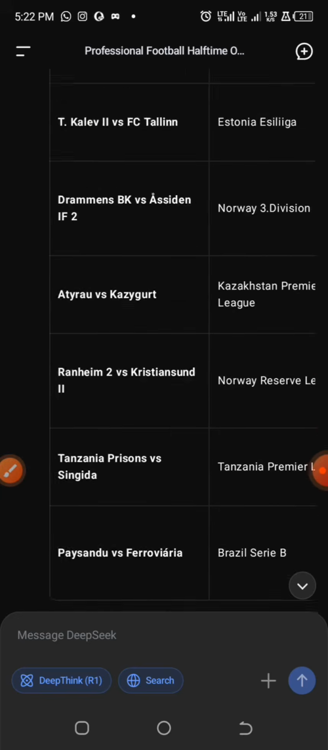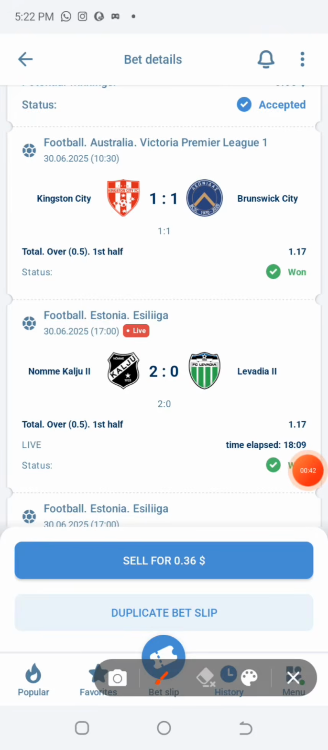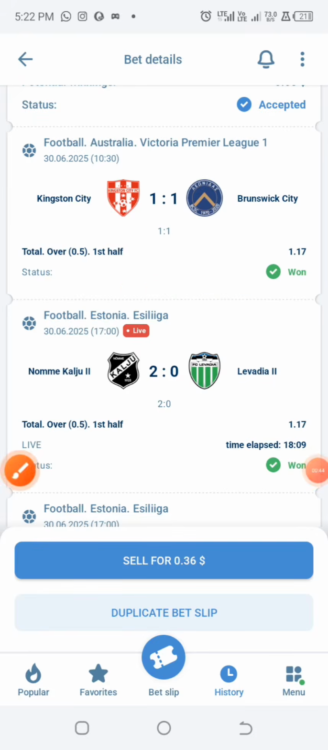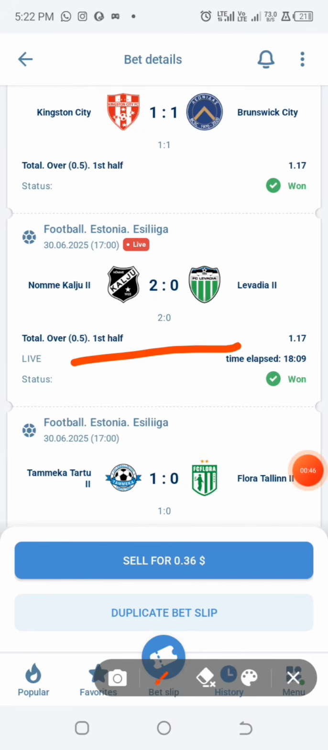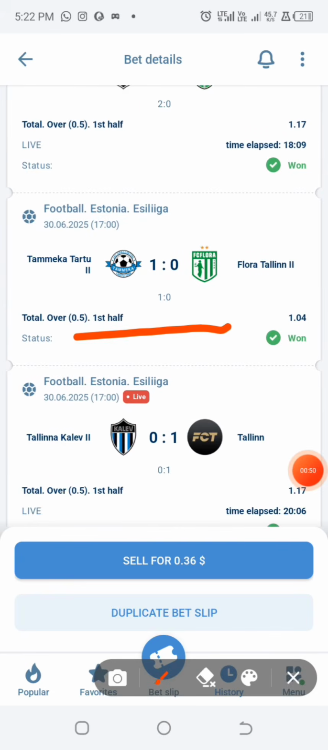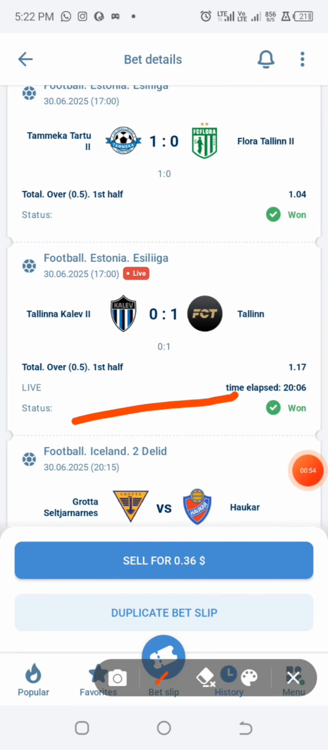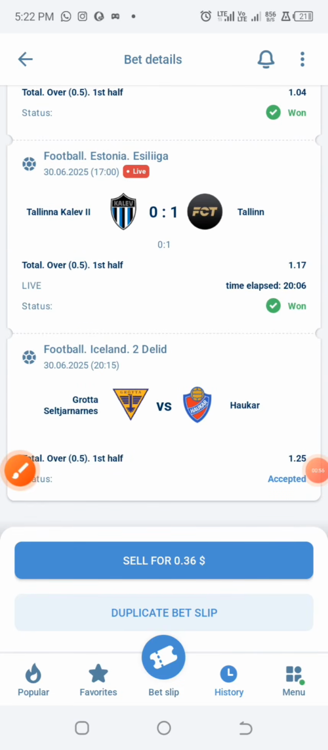So we are going to get the percentage of probability of the game ending up as halftime over 0.5 goals. This is the first game, the second game, the third game, the fourth game, and we are currently waiting for the last game, which happens to be under the Iceland League.